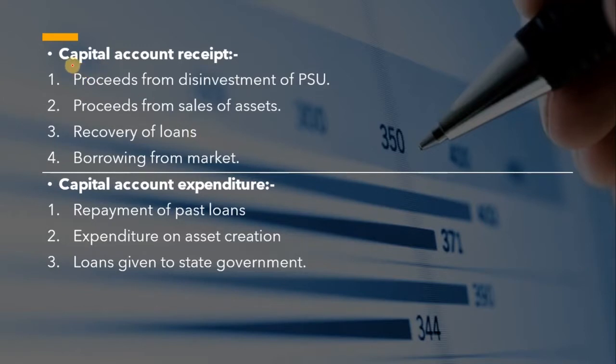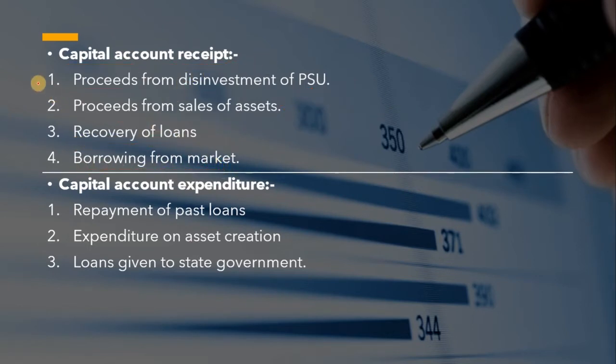Now we'll come to capital account receipts. It includes proceeds from the disinvestment of PSUs, proceeds from the sale of assets, for example government land or buildings, etc., recovery of loans and borrowing from the market.